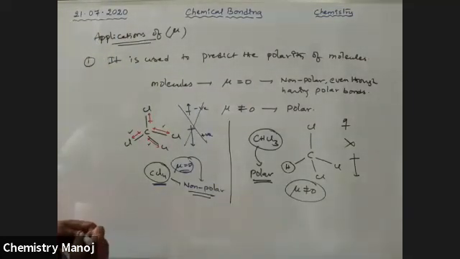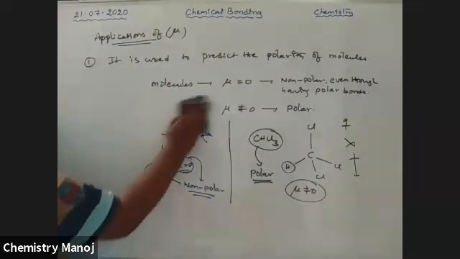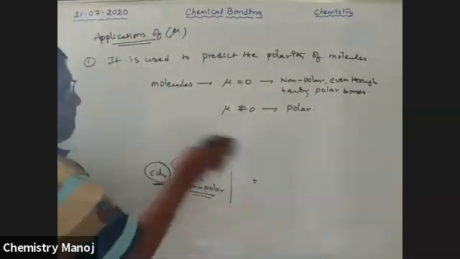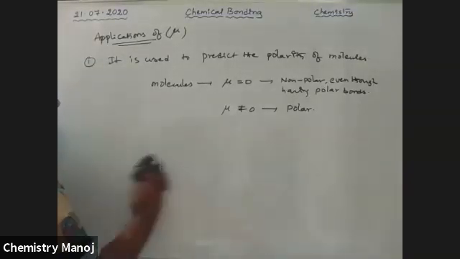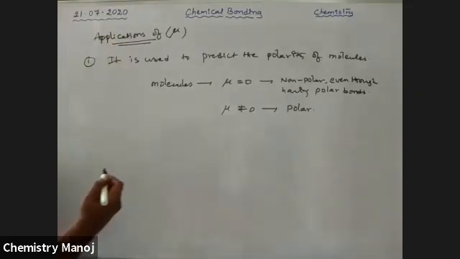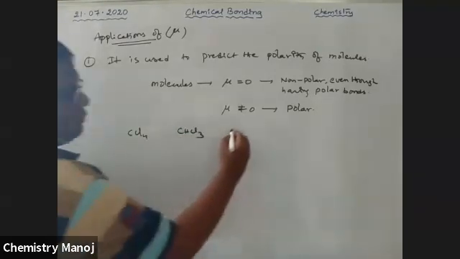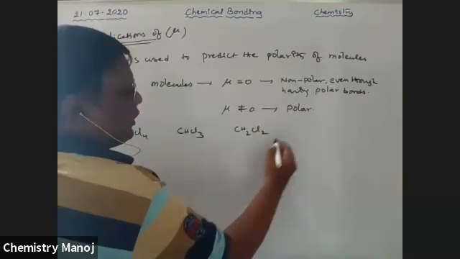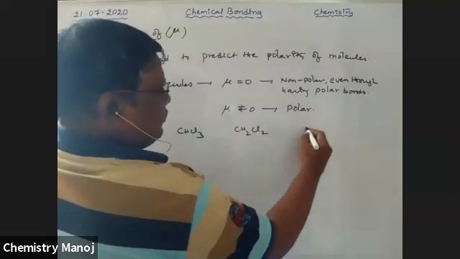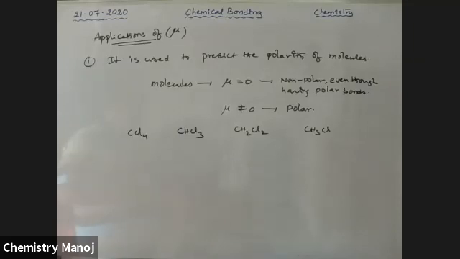Okay. Now I am taking some examples. See here, there is the CCl4 molecule, CHCl3 molecule, CH2Cl2 molecule, and CH3Cl molecule.